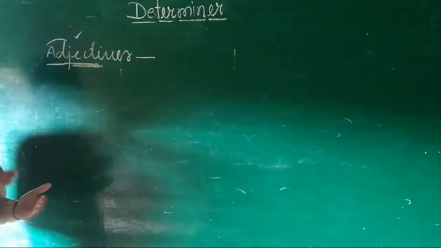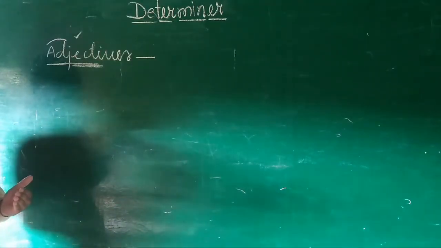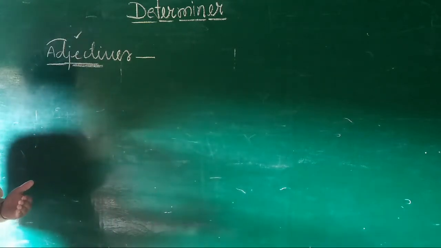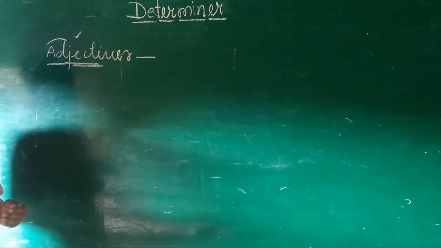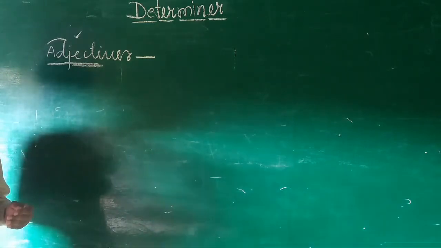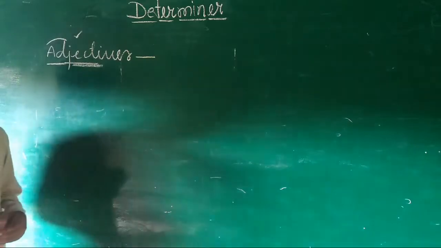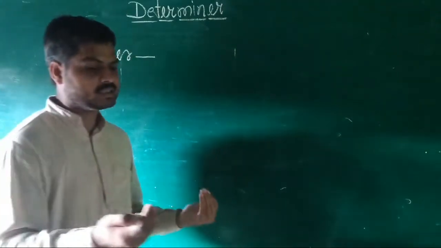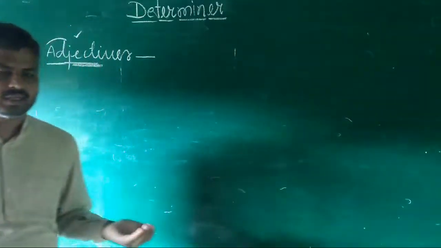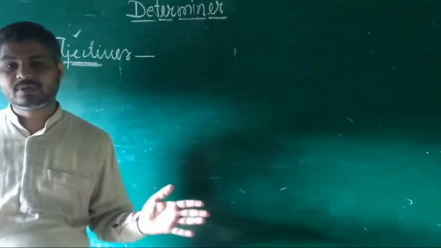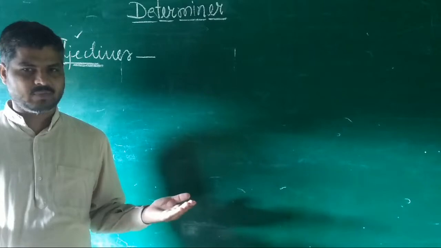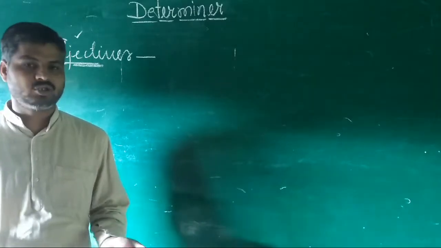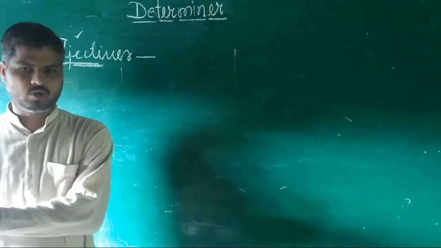It means an adjective is a word that increases the meaning of what words? Nouns and pronouns. Your teachers must have told you that adjectives are the words that tell something about a noun or a pronoun.